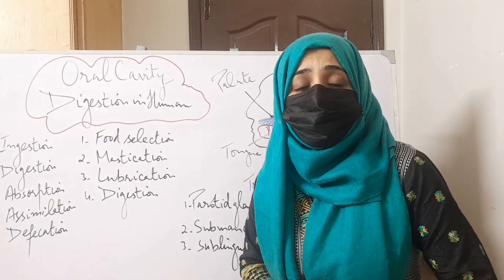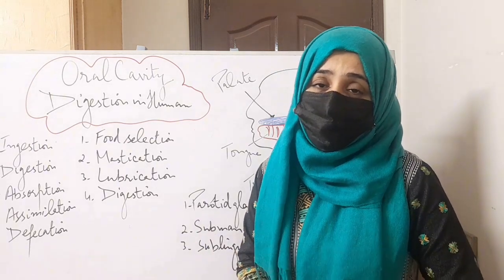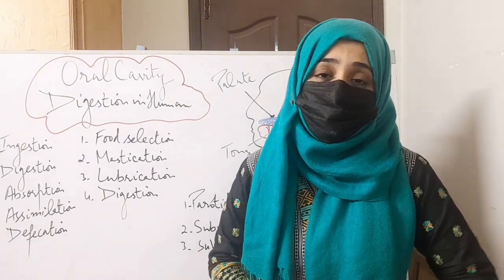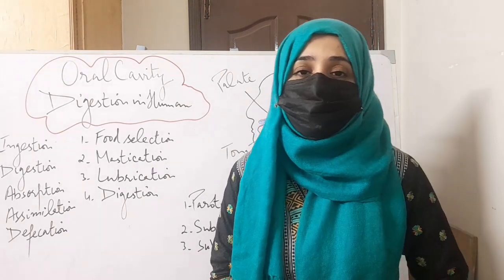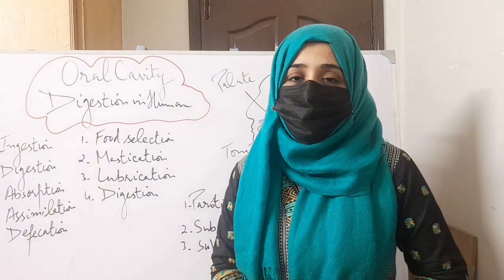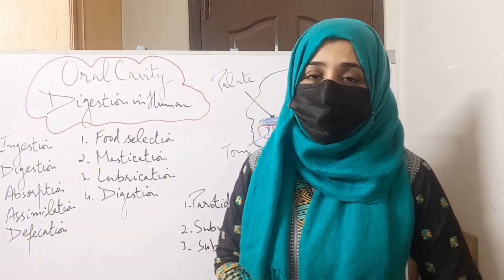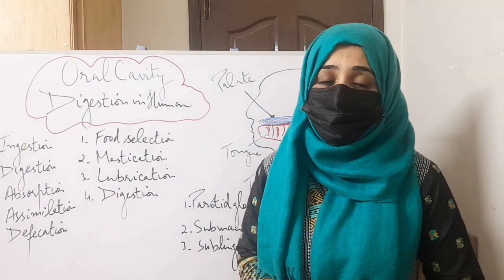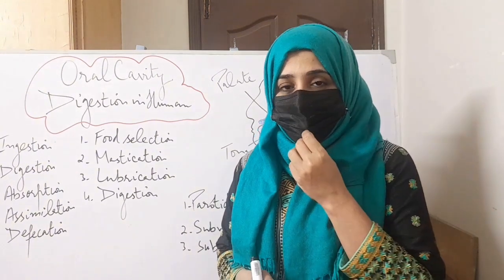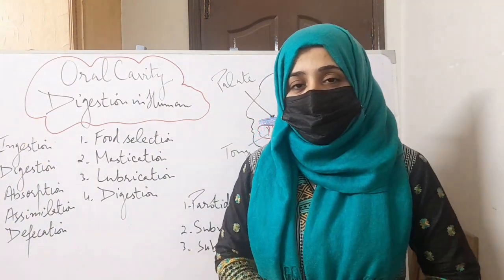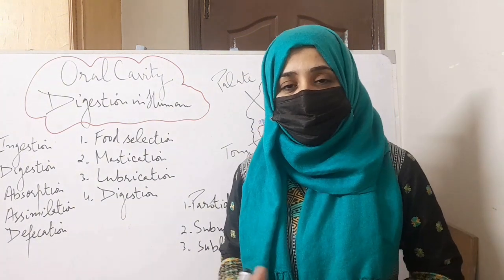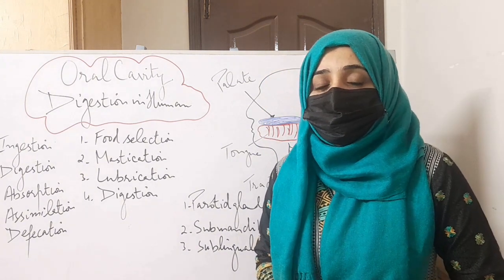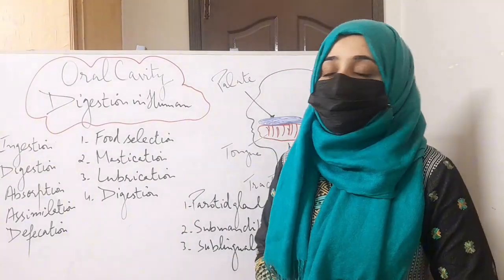In order to digest food, a specialized digestive system or special digestive tract is present in humans, and this digestive tract is in the form of a long tube which is also called the alimentary canal. The alimentary canal starts from the oral cavity and ends at the anus, and it comprises different parts like the oral cavity, pharynx, esophagus, stomach, small intestine, and large intestine. There are many accessory glands associated with digestion, like the salivary glands. There are 3 pairs of salivary glands present in the mouth or oral cavity, and also the liver and pancreas. So we'll start with the oral cavity.